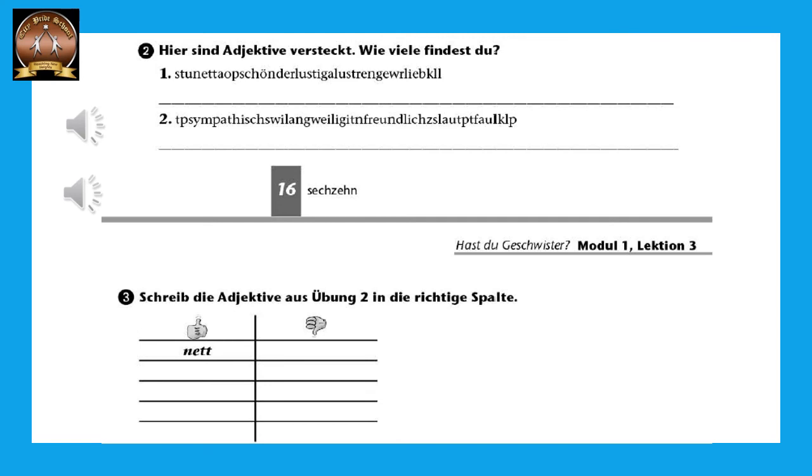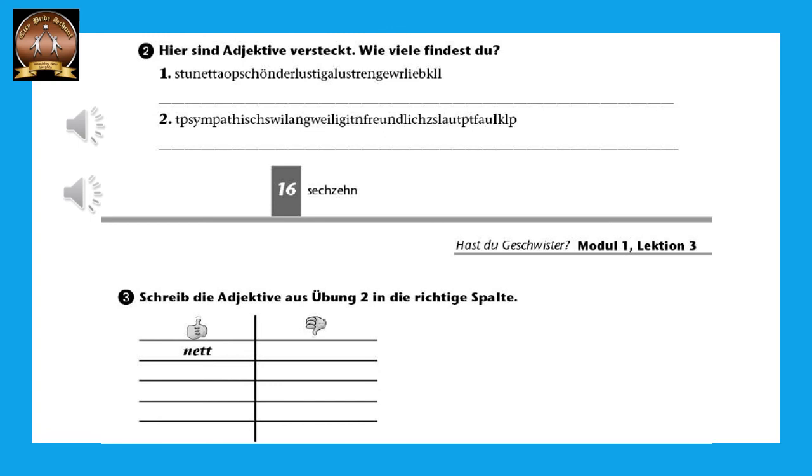Correct? And then we have lieb. Lieb means lovely. Okay? Lovable. L-I-E-B, lieb. In the second list of letters, we can find sympathisch, langweilig, freundlich, laut, and faul. Okay, you can find them. So we have learned two more adjectives over here. Schön. Schön means beautiful. And lieb. Lieb means lovable, lovely.